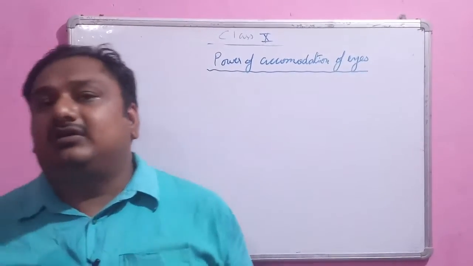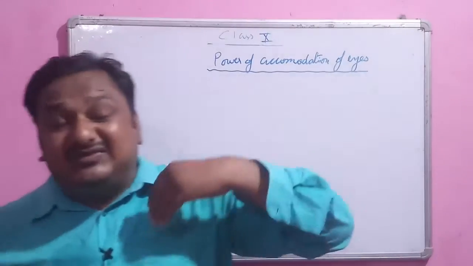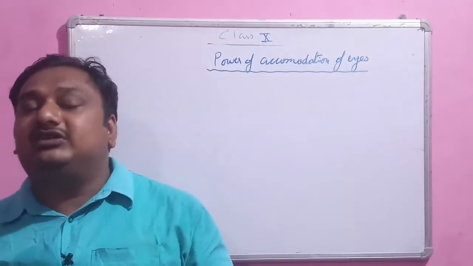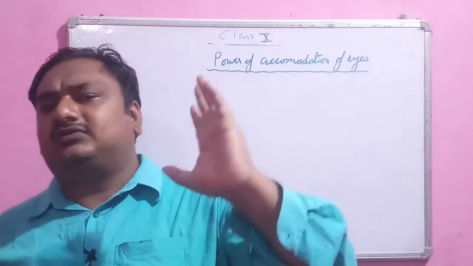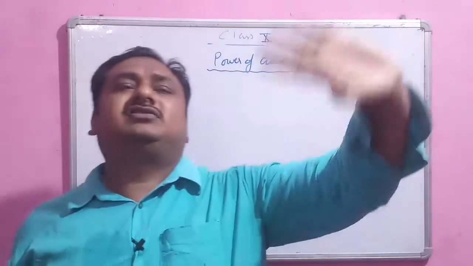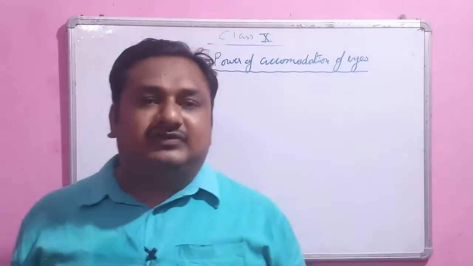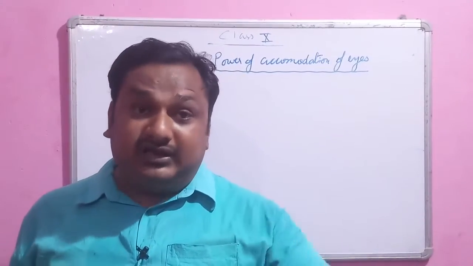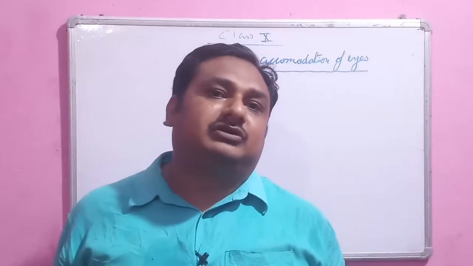The reverse of the near point is the far point. The far point is the maximum distance up to which you can see the object comfortably without any strain in the eye. Far point is nearly infinite distance. Okay, at night we can see the stars also, the twinkling of stars. So we can say that the far point is at an infinite distance for the eye, but the near point, for a healthy person, is about 25 centimeters.